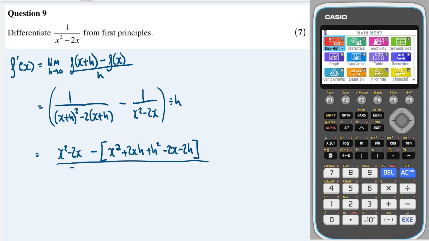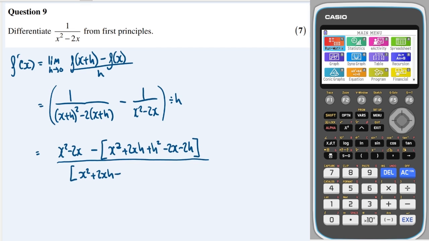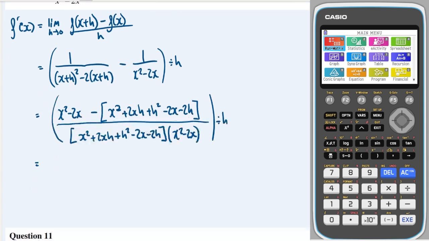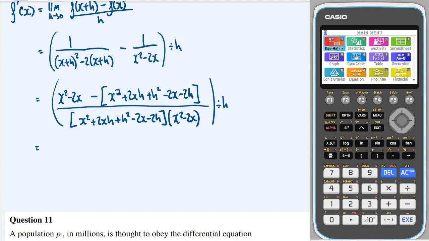So I would do that by writing out this as it is here, x squared plus 2xh minus 2x minus 2h, and we're cross multiplying that, so we're multiplying it by the other denominator, which is x squared minus 2x, and remember this is all divided by h as well at some point. Okay, great. Let's now do some cancelling.